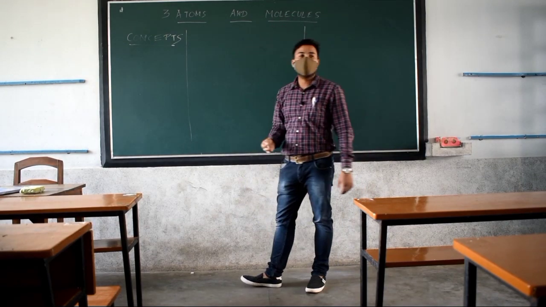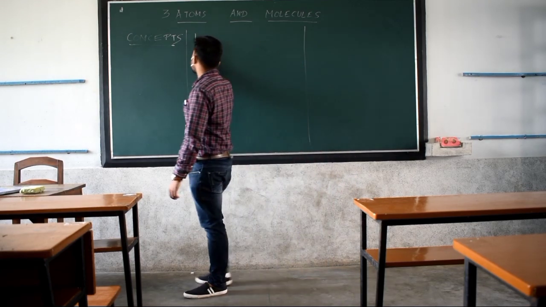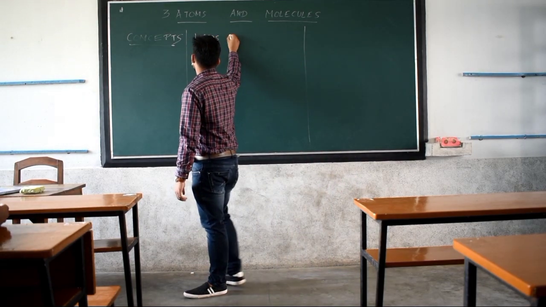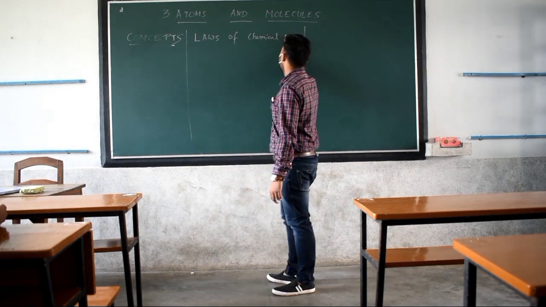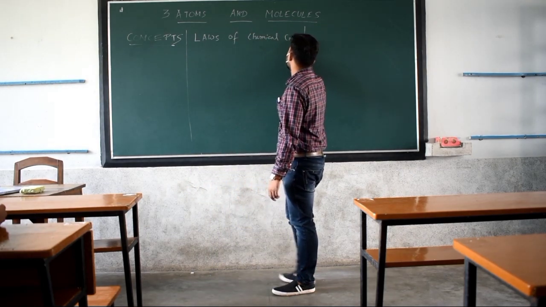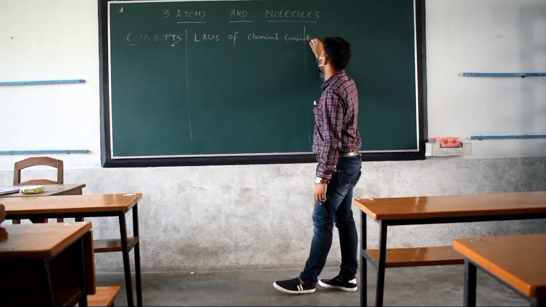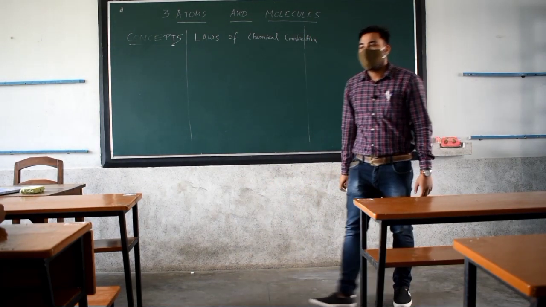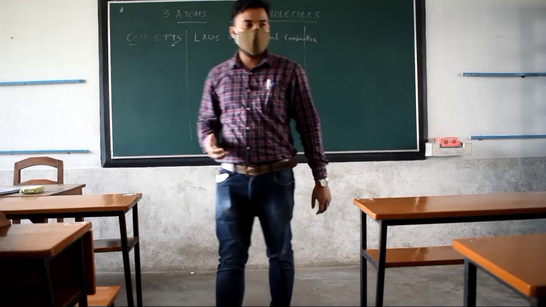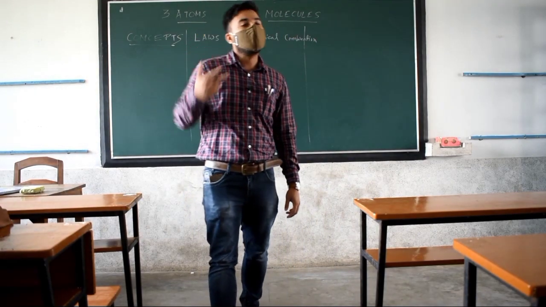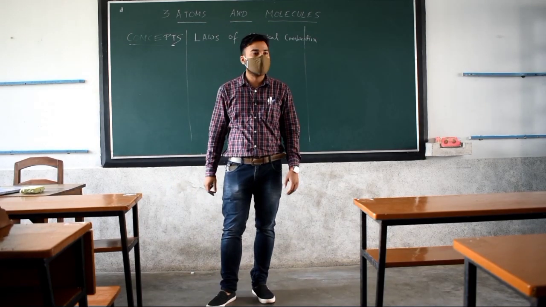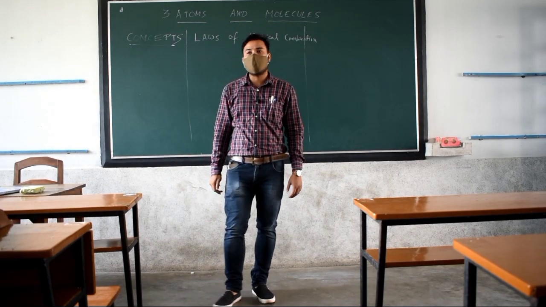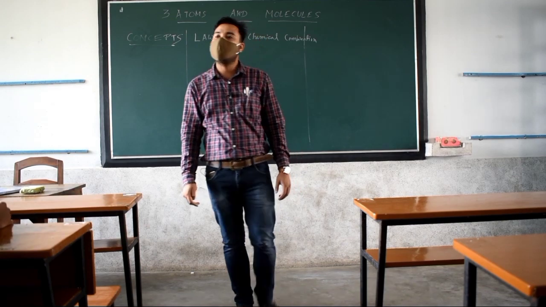After that we have to move on to some laws, okay? Laws of chemical combination. If you look into your book, you will find that at the very beginning the laws have been given to you, right? And basically in your book how many laws do we have?